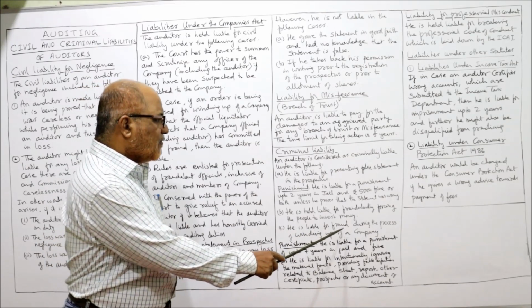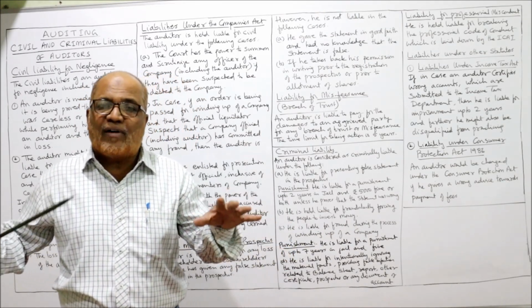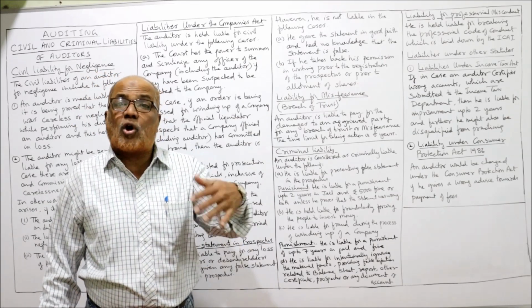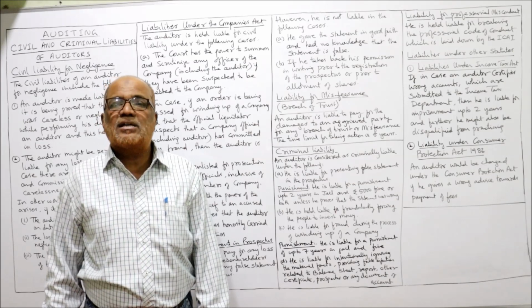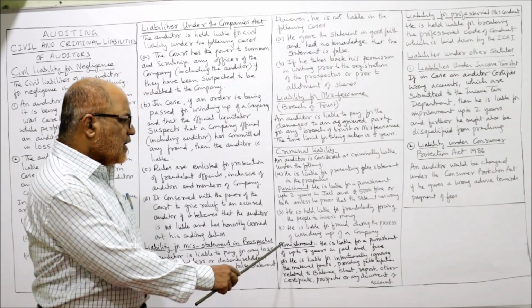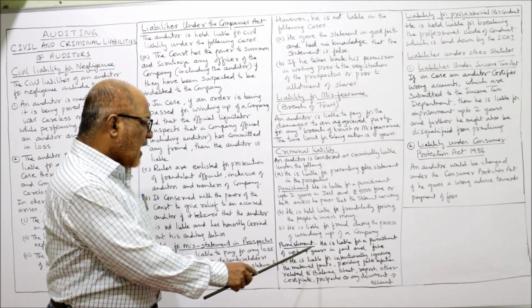Then he is liable for fraud during the process of winding up of the company. If during the winding up of the company some fraud occurred on account of the auditor, then he is criminally liable. The punishment is up to 7 years in jail and fine.